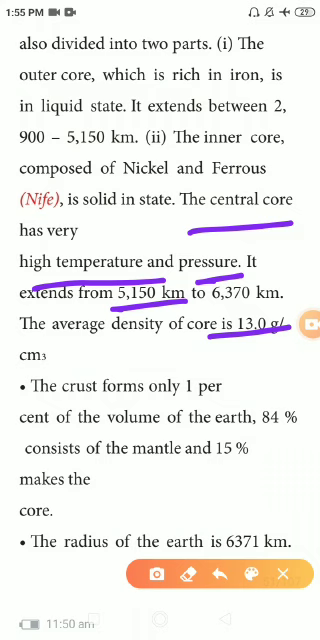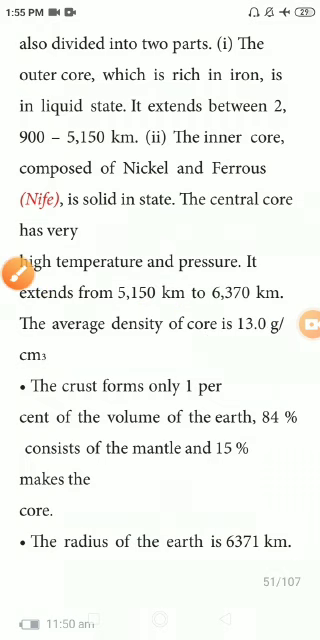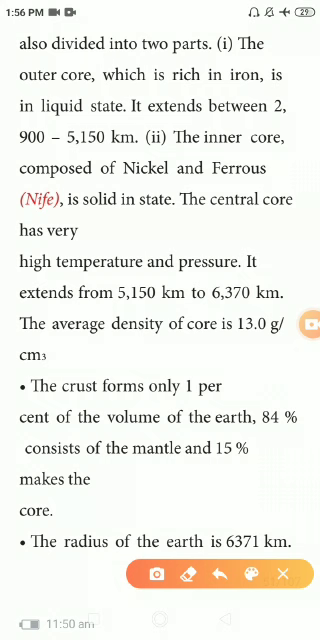So in our earth, what percentage of the crust is present, and what percentage is the mantle? The crust forms only 1% of the volume of the earth. 84% consists of the mantle. 15% makes the core. In the earth, only 1% is crust. On the crust we have the continents and oceans, and we are living on the crust layer.